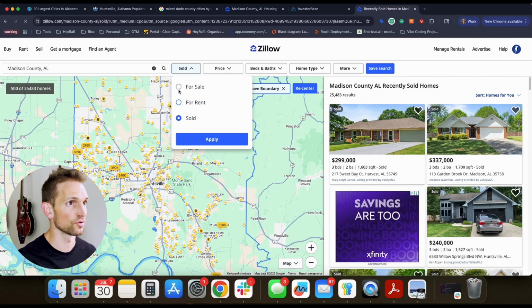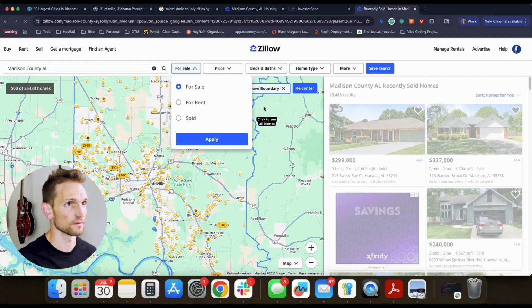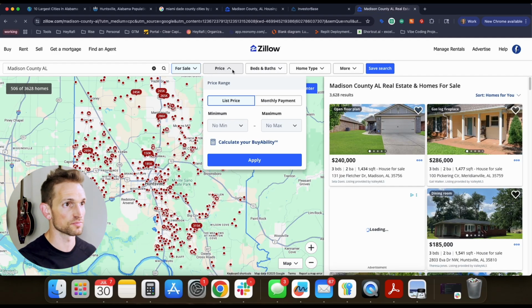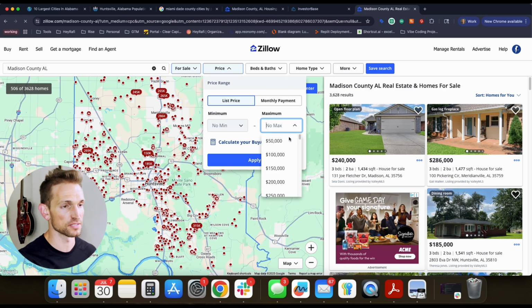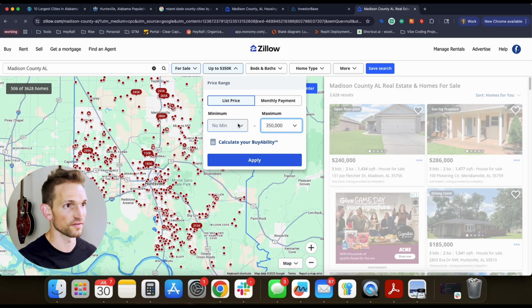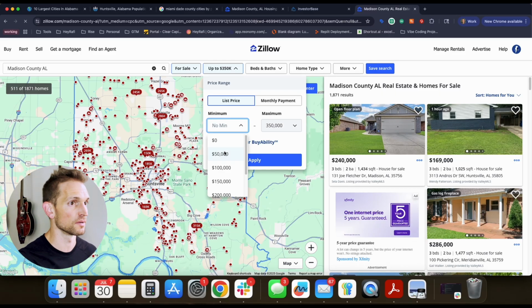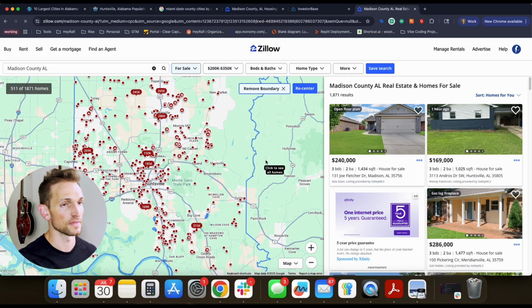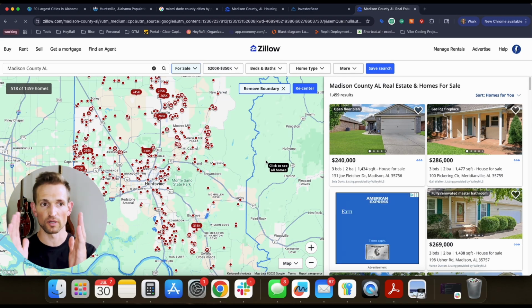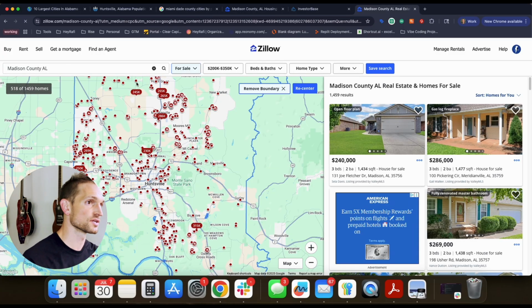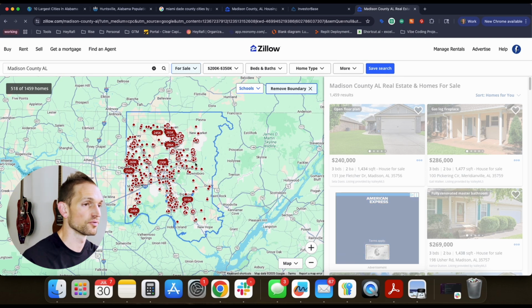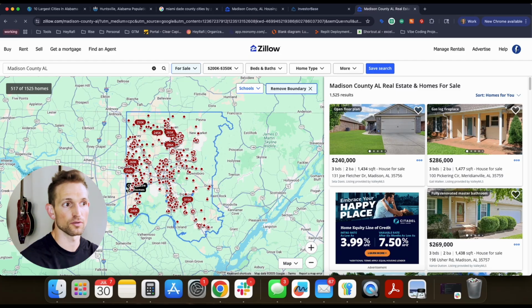I'm going to change this from sold to for sale. I'm going to change this price point from minimum, we'll keep it at 0, but I want to change the maximum to 350. Actually, you know what I'll do? I'll change the minimum to 200 in a way to box in where that median range is. And as you can see, it looks like homes are all over the place. What I'd like to do here, since we're targeting the whole county, is find an area where most of the homes are clustered. So that seems to be probably this area up here or this area down here.